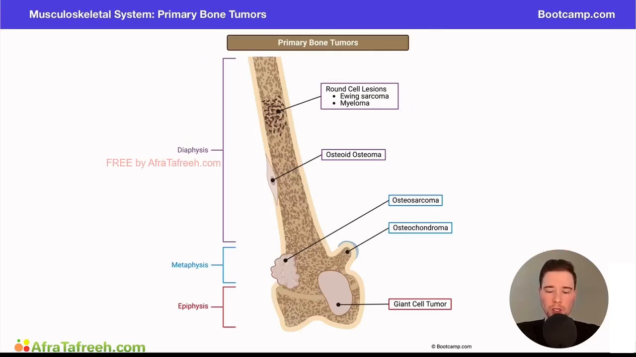We want to be able to contrast this with some of the tumors located in the metaphysis, such as the osteosarcoma and osteochondroma. And then those located in the epiphysis, such as the giant cell tumor. Notice giant cell kind of has overlap between the epiphysis and metaphysis. But this is really important for testing because a lot of times they're going to give you some kind of imaging, either a CT scan or a radiographic image, an X-ray. And if you know which tumors are more likely to be located in certain parts of the bones, it can help you narrow down your differential to determine what's the best answer or what's the condition that it has.